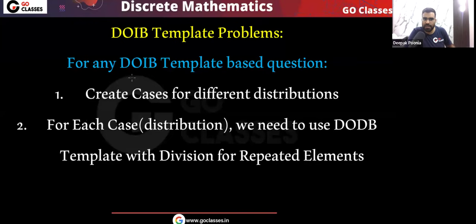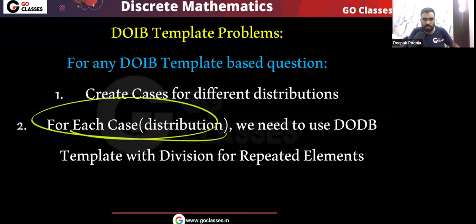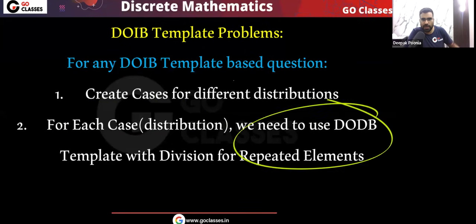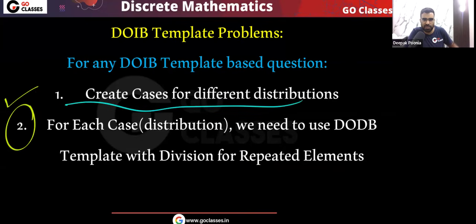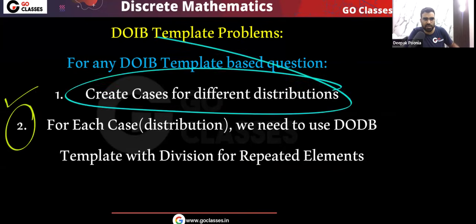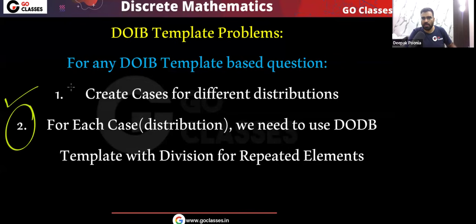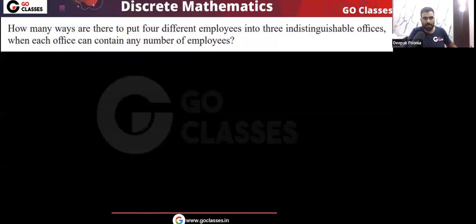Please tell me. In the DOIB template, when the distribution is already given to you, then we can easily apply the DODB template formula with division for repeated values in this distribution. This we have already seen. Now we need to see the first thing, that is, create cases for different distributions. The second point we have already seen, so now we need to see the first point. So let's solve this question.